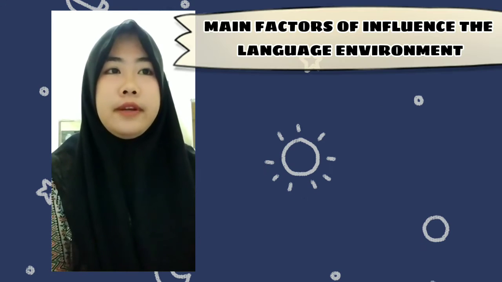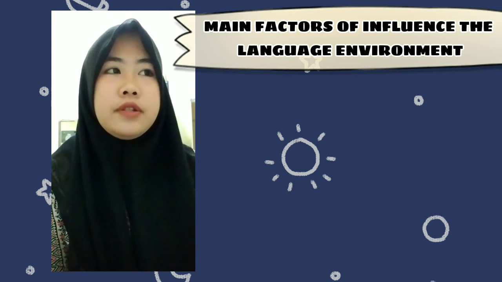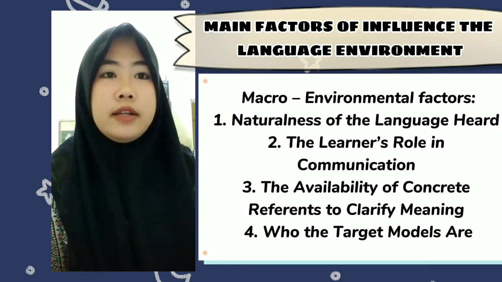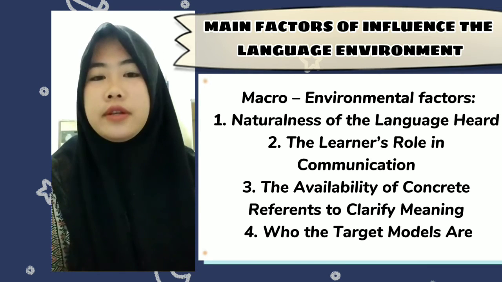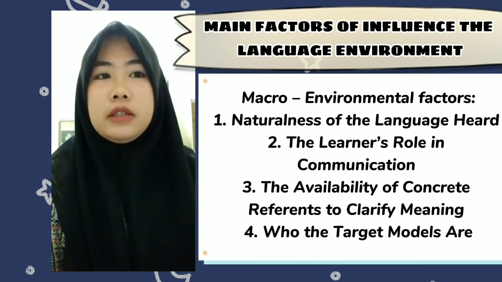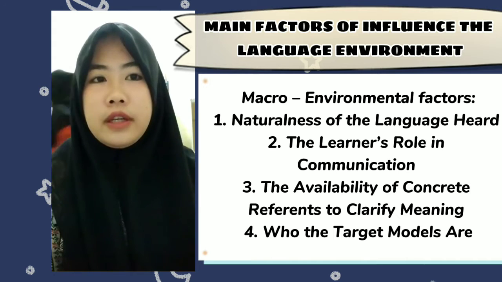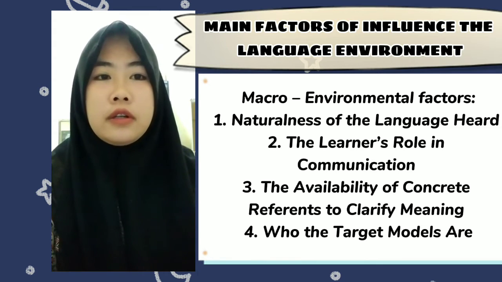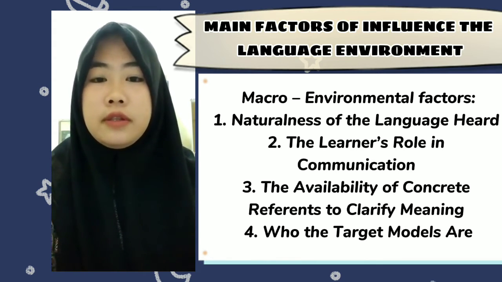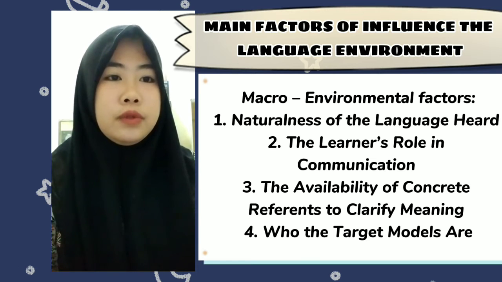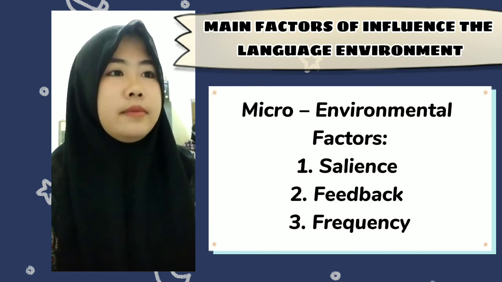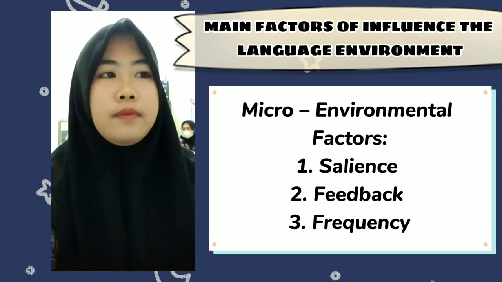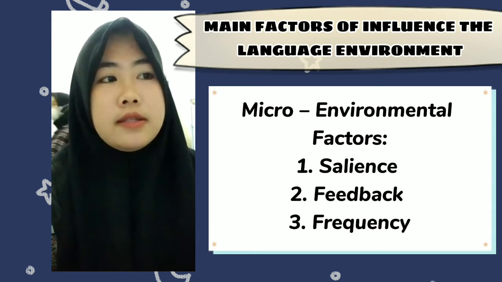Okay, main factors that influence the language environment. A. Naturalness of the language heard. B. The learner's role in communication. C. The availability of concrete reference to clarify meaning. D. Who the target models are. And then, for example, A. Salience, B. Feedback, C. Frequency.